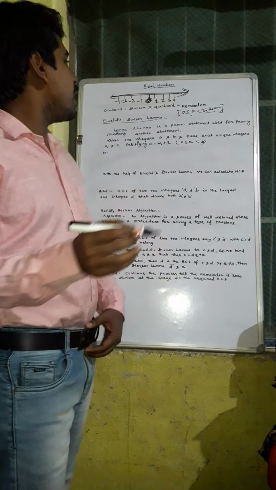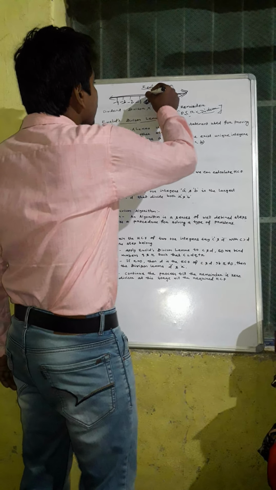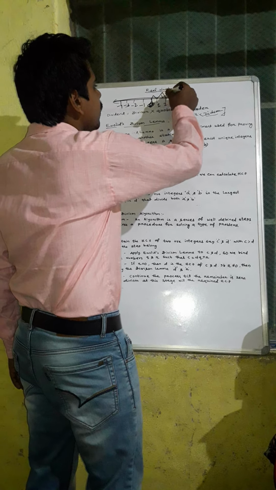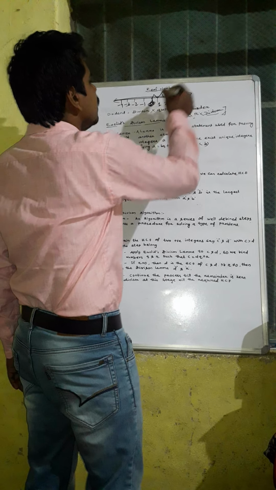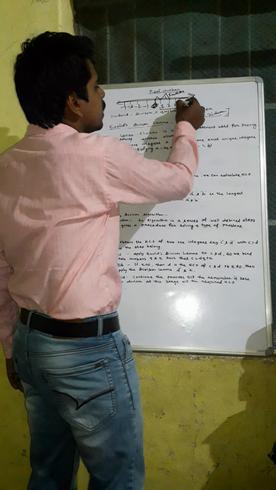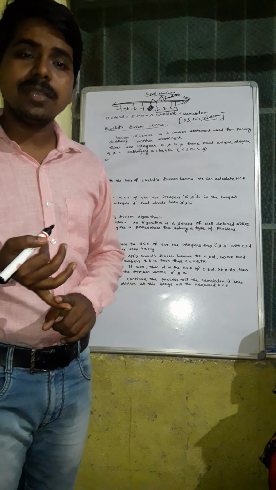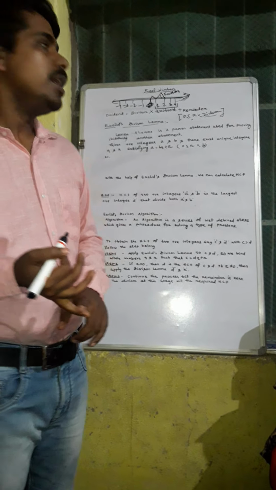Now we know that in the gap between two numerals, that is called the fraction. These are also called the natural numbers, and they are also the positive integers.